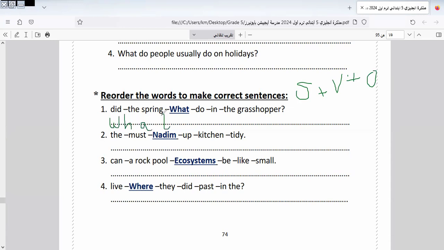What did the grasshopper do in the spring?